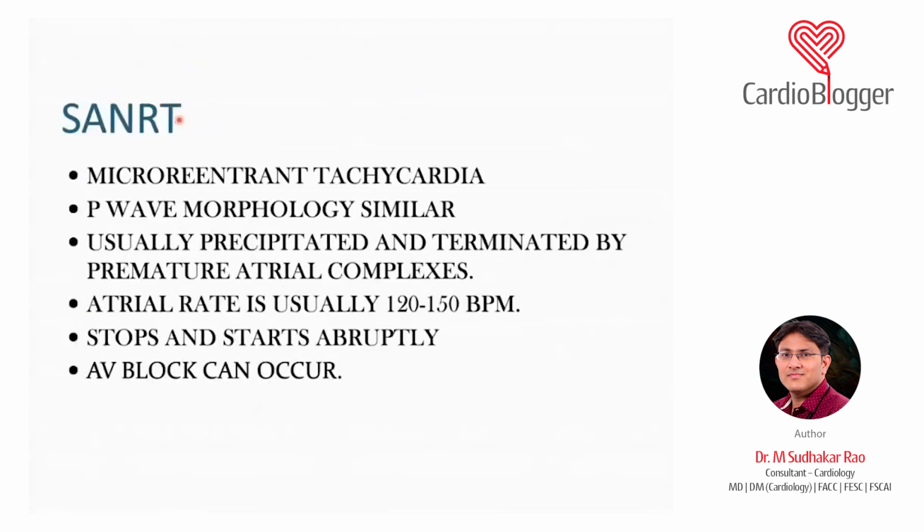Now, the third thing which I already told you is SA nodal re-entrant tachycardia. It is a micro re-entrant, and PVO morphologies are similar to sinus tachycardia. So sometimes it becomes very difficult to distinguish it from a sinus rhythm. It is usually precipitated and terminated by premature complexes, and the atrial rate is around 120 to 150. So it usually looks like a sinus rhythm, and stops and starts abruptly, and AV block can still occur in this.